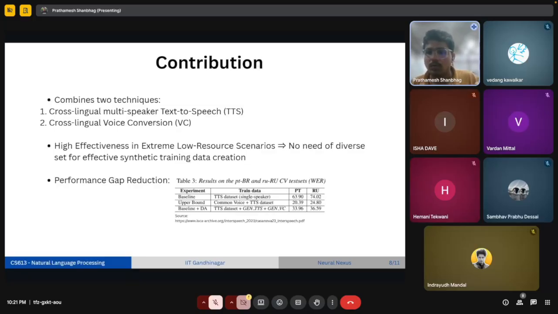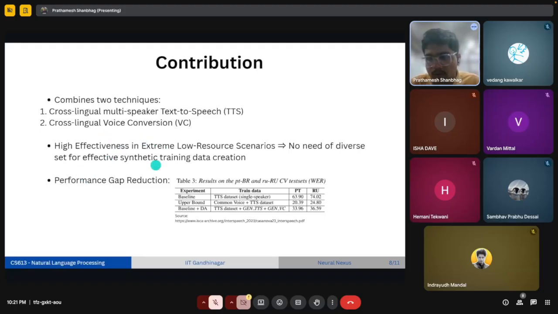Even though you have that small amount of data, you can still make it a highly effective method of speech augmentation. What you can do is create a multi-speaker data set from the single speaker data, and you can do that using this voice conversion technique.